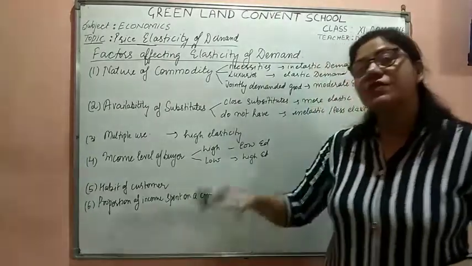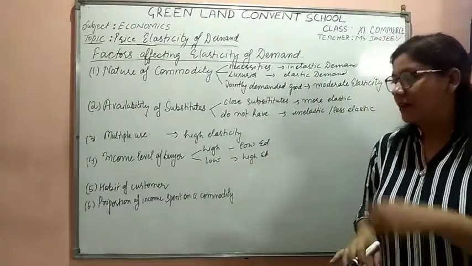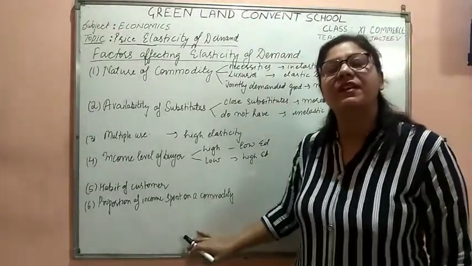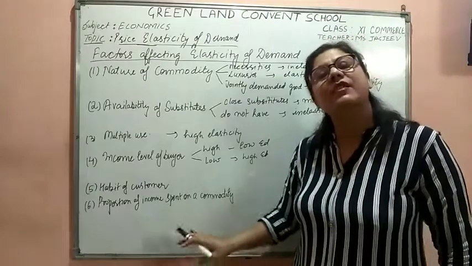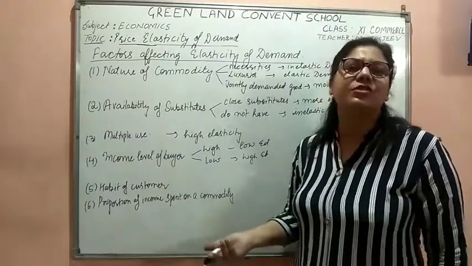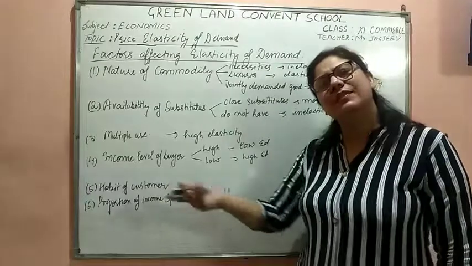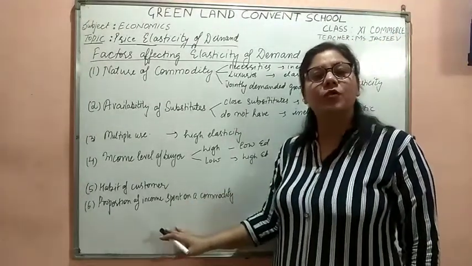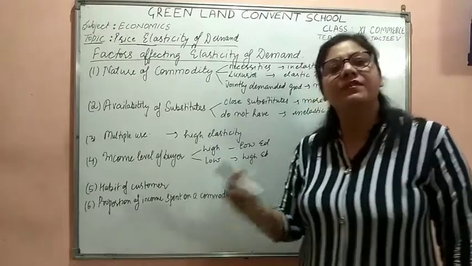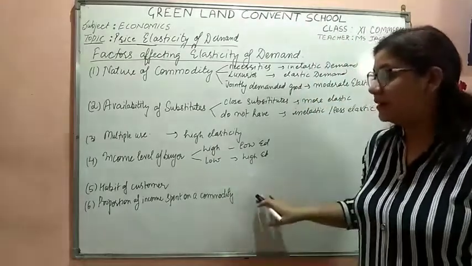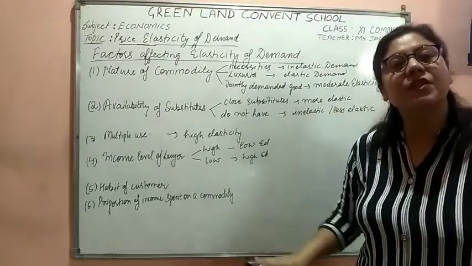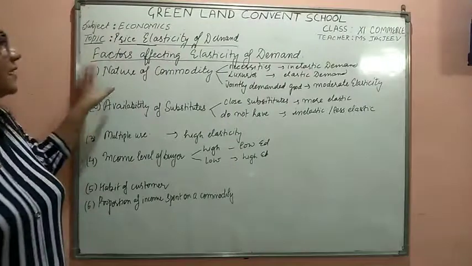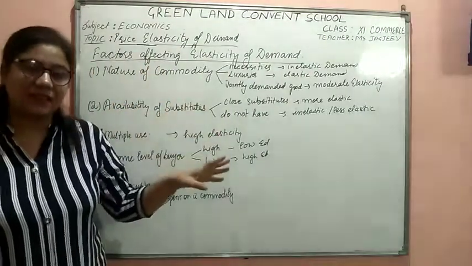So those commodities on which a little proportion of income is spent would have less elastic or inelastic demand. We have to purchase Colgate, we have to purchase toothpaste, so we are purchasing it. So in those products which consume a very small proportion of our income, the elasticity of demand will be zero or very little. So these are the factors which affect the elasticity of demand.